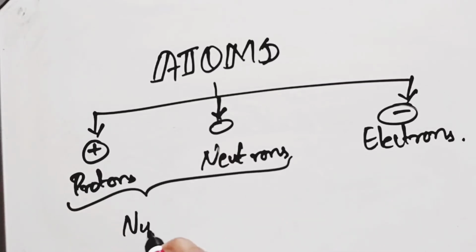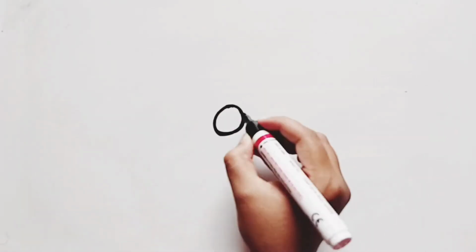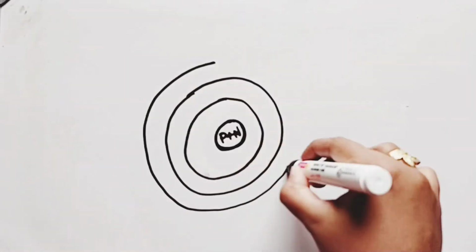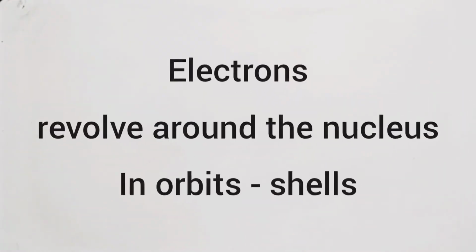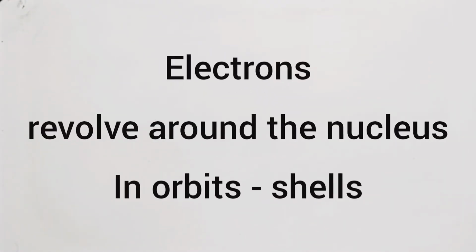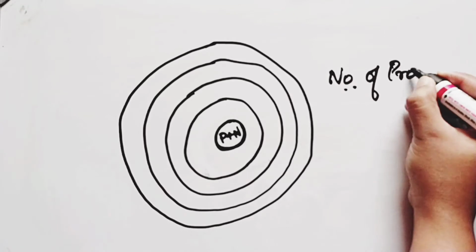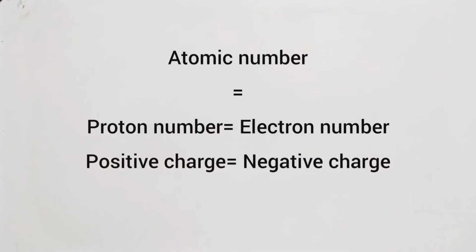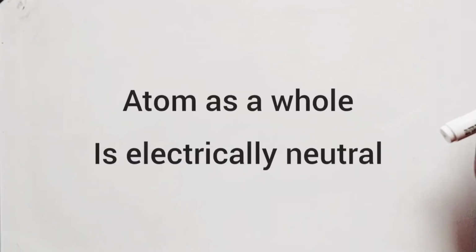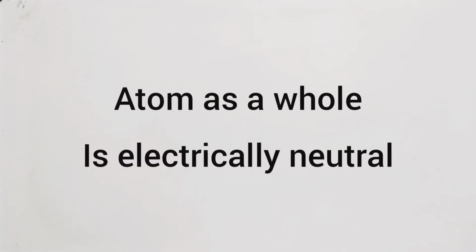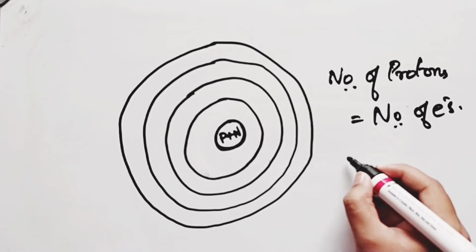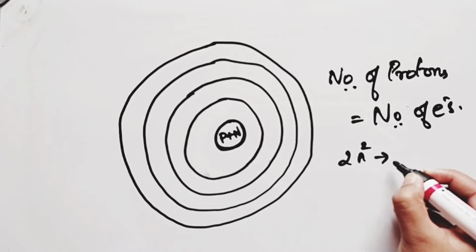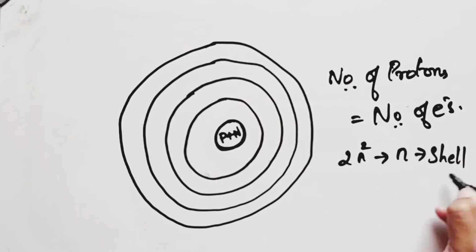The protons and the neutrons make up the center of the atom called nucleus, and the electrons revolve around the nucleus in particular orbits called shells. The atomic structure of any stable atom has equal number of electrons and protons. So, the atom as a whole is electrically neutral. The number of electrons in each orbit is given by the relation 2n square, where n is the shell number.